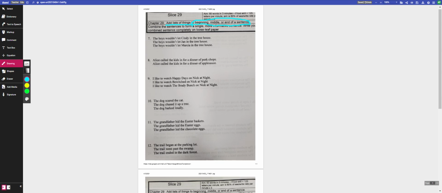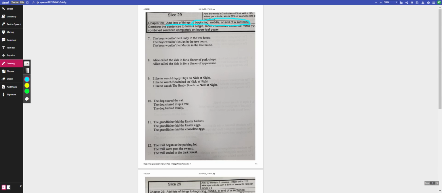Number 7. I didn't start with number 1 because it was Dorothy yet again. So we've had a lot of Dorothy sentences, so we're starting at number 7 today instead. The boys wouldn't let Cindy in the treehouse. The boys wouldn't let Jan in the treehouse. The boys wouldn't let Marcia in the treehouse.